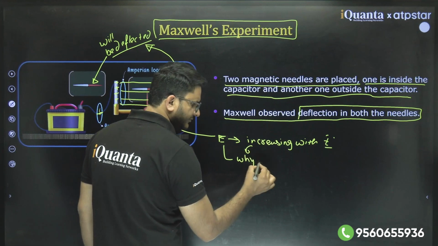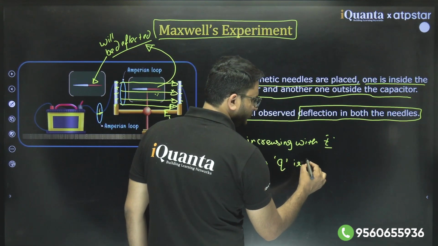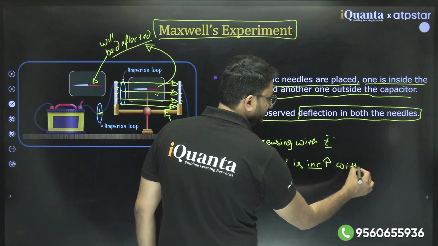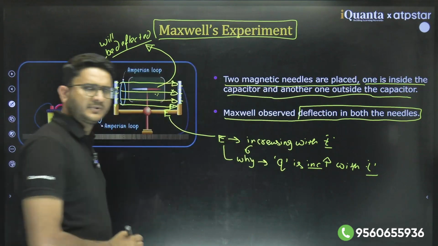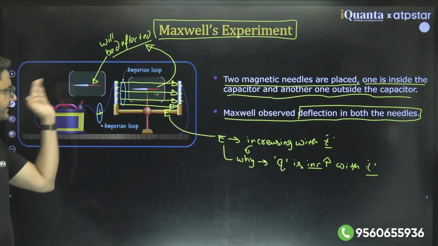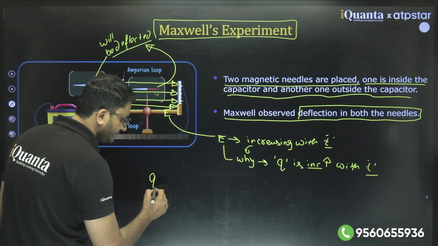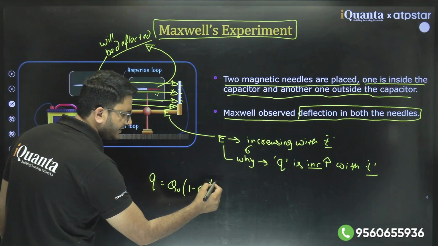If I ask you why? Because charge on the capacitor Q is increasing with T. So Q is increasing with time, as the capacitor is getting charged. So what is the charging of a capacitor? You will write Q naught times 1 minus e power minus T by tau.